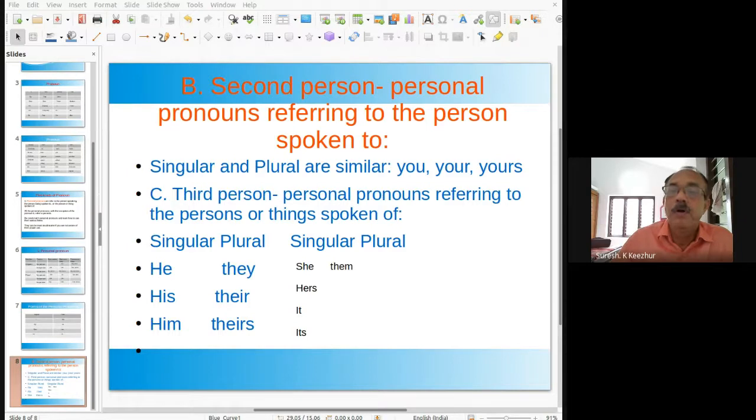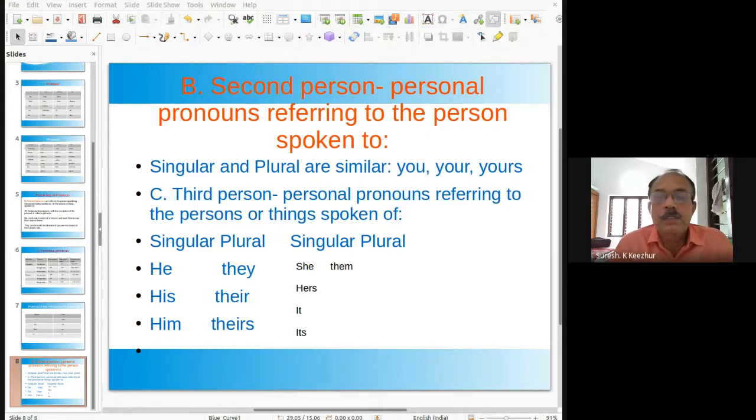Next type of pronouns, that is possessive pronouns. What is possessive? That which shows possession or ownership. Possessive pronouns are pronouns that show ownership, just like nouns.